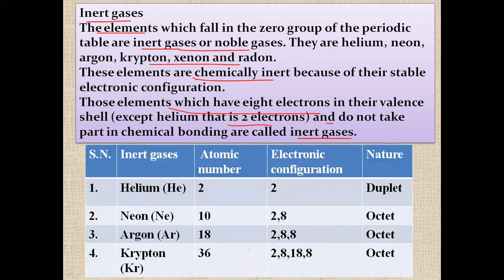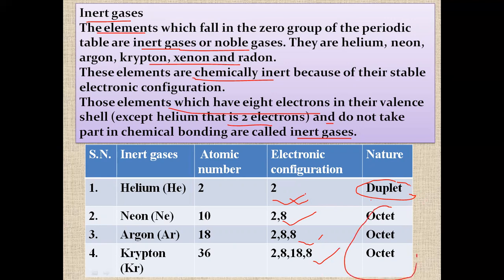And you can see some of the inert gases. Look at helium. Helium is an inert gas. It has an electronic configuration of 2 at last, so it has a doublet state. All the others have an octet state. They have 8 electrons in the valence shell, and they are stable. They don't take part in any chemical reaction.